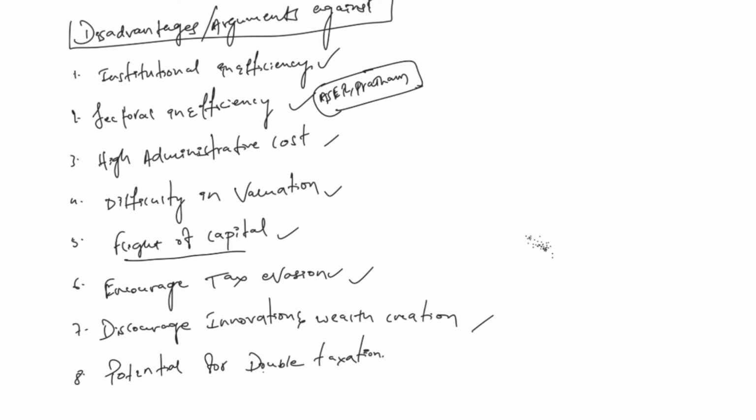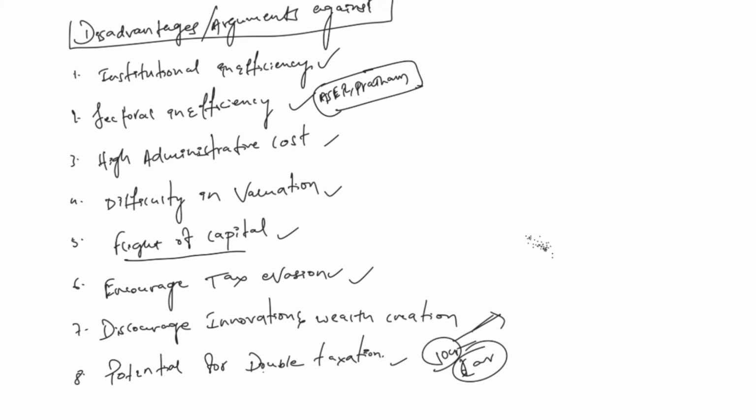Another impact can be the potential of double taxation. What does it mean? See, wealth tax may be seen as taxing the same income twice, because wealth is often accumulated from already taxed income. For example, let's say a person got a lot of profit from a company, some 10 crores. He was already taxed on this 10 crores of profit. Now, this profit money he used for buying a car, and this car is again taxed. In this way, there's a lot of double taxation.